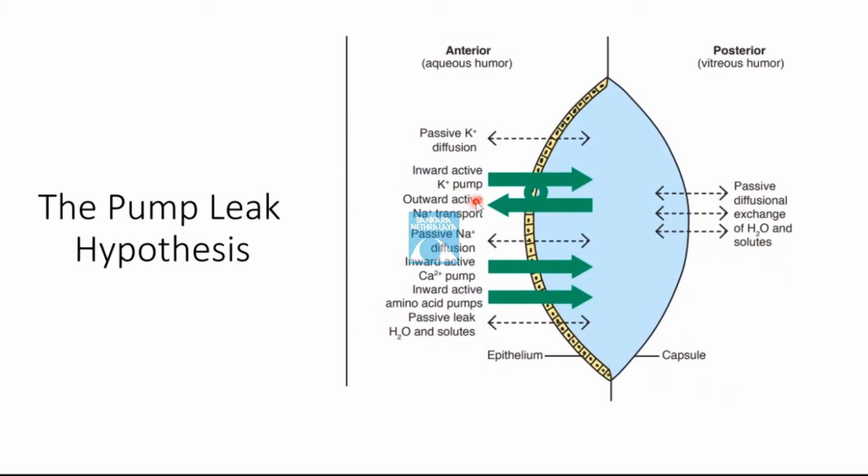In support of this theory, an anterior-posterior gradient was found of both the ions. The potassium was more concentrated on the anterior part of the lens, while the sodium was more concentrated on the posterior part of the lens.